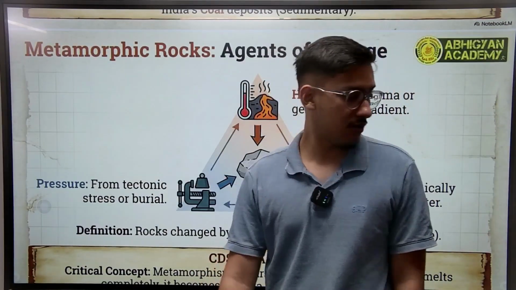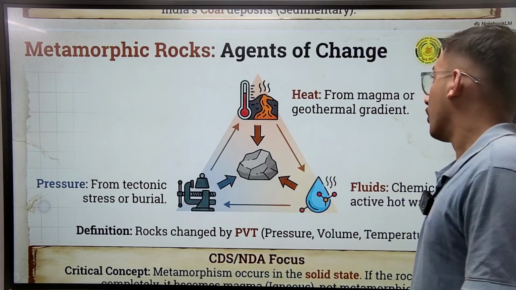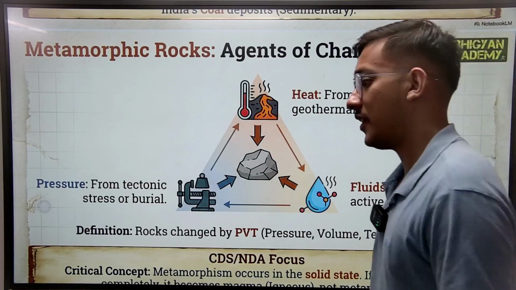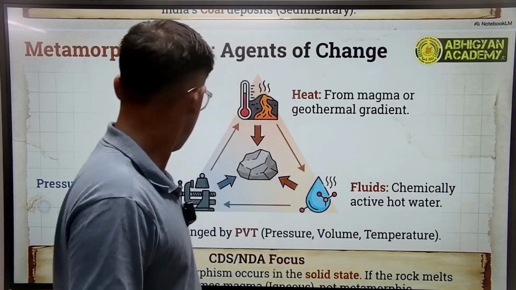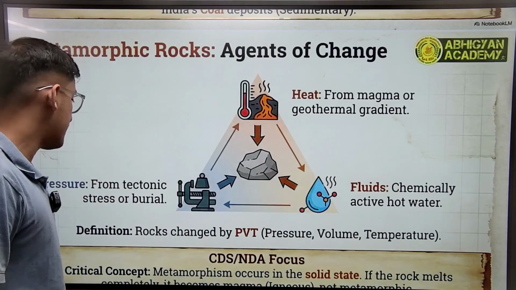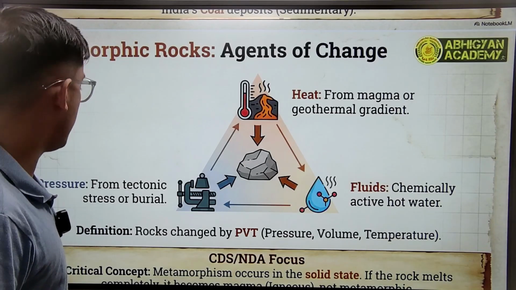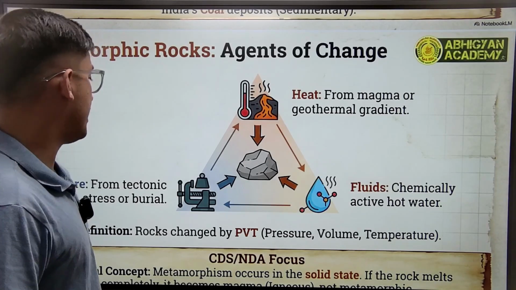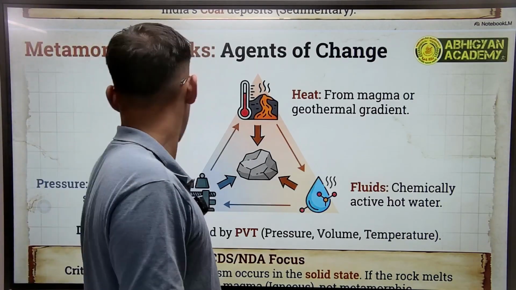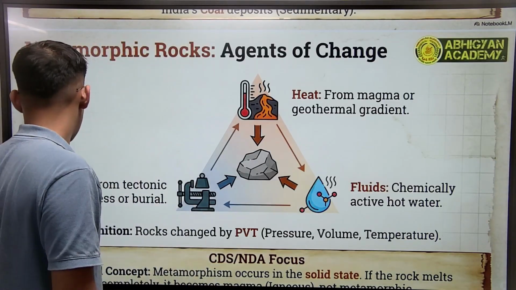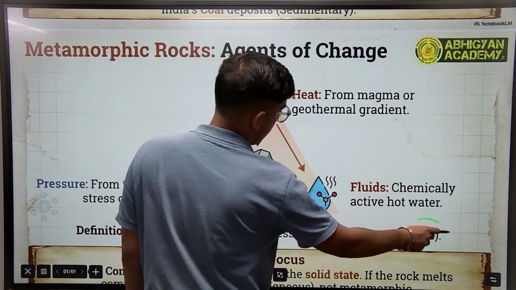Finally, we come on to metamorphic rocks. Metamorphic rock is formed due to heat and pressure. Pressure is from tectonic activity, burial or stress, and heat is from magma or the geothermal gradient. So rocks are changed by PVT: pressure, volume, and temperature. This is very important from the perspective of the CDS and NDA exam. So rocks formed by PVT are your metamorphic rocks.